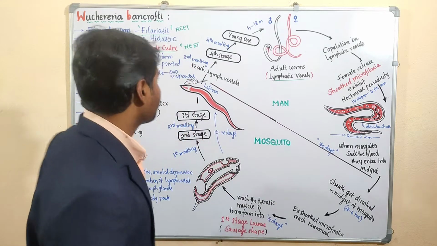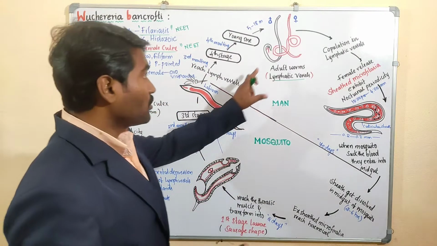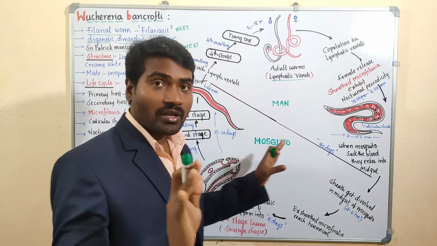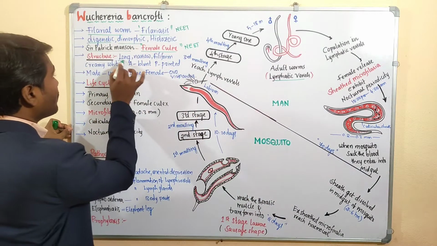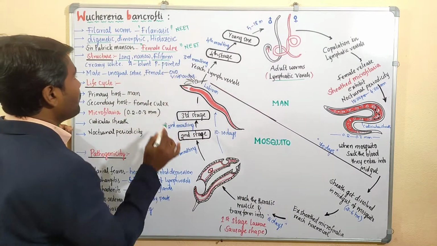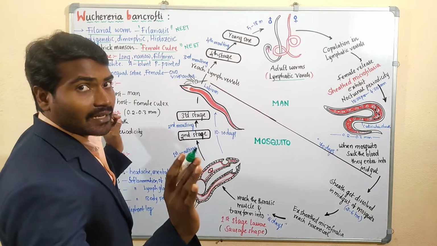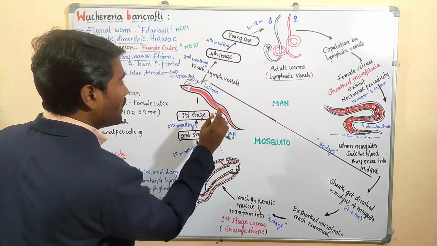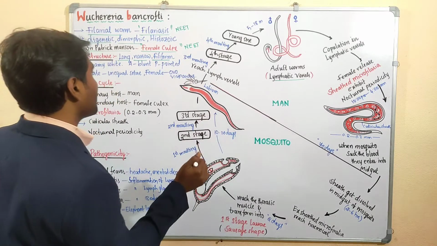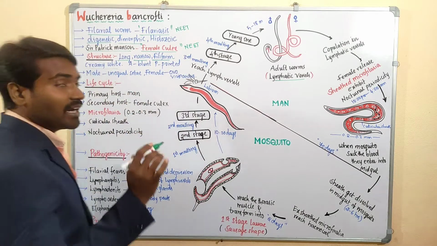If we talk about the structure of this worm, they are generally long, narrow and filiform, which means thread-like. It is a long and very narrow thread-like structure, creamy white in color.